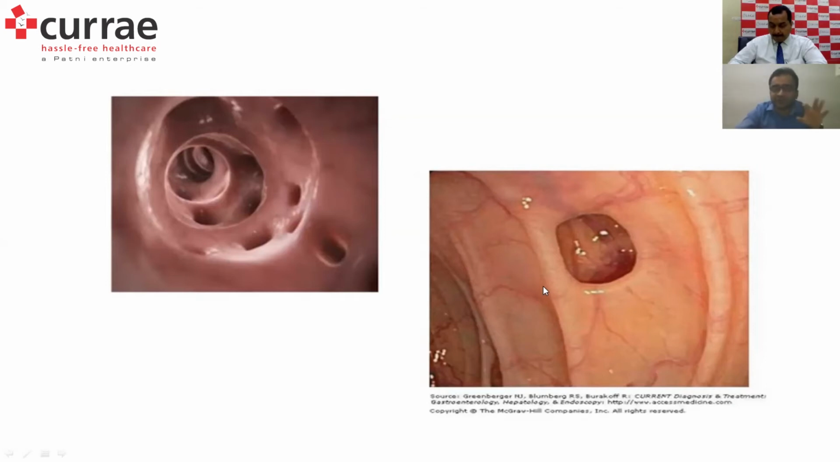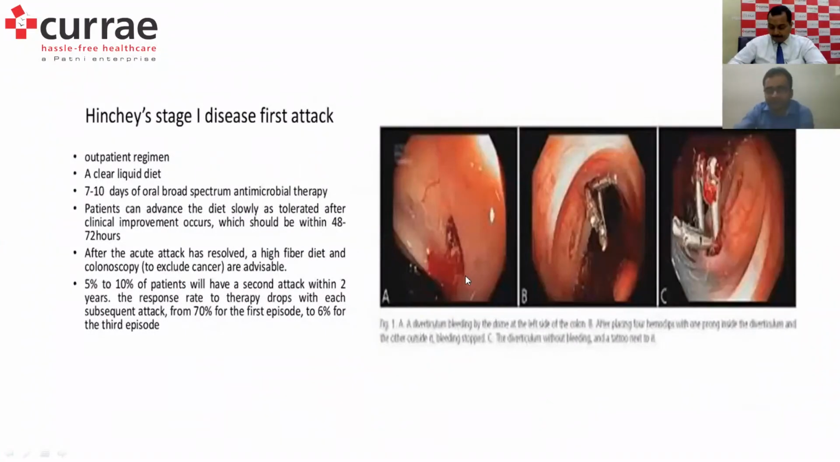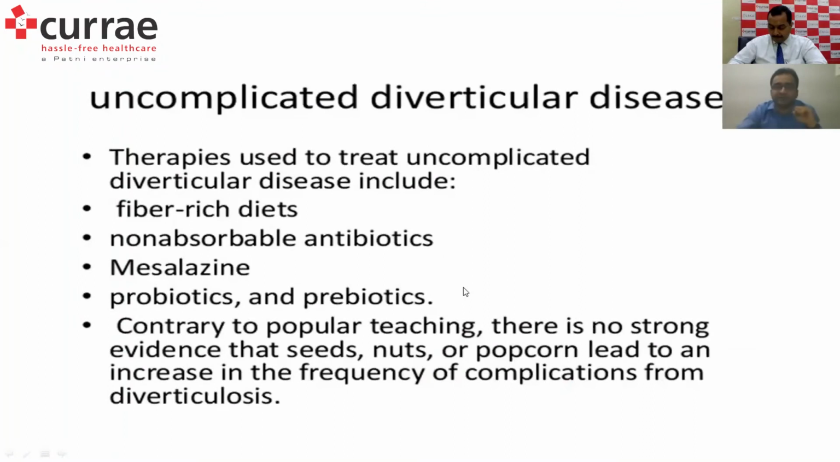But coming to the first part, the medical management, if it is uncomplicated diverticular disease, the therapy is usually fiber-rich diets and non-absorbable antibiotics. There is a role of mesalazine, but you usually don't start it because we do not know the end therapy. Diverticulosis is an acquired condition usually because of chronic constipation over many years. So mesalazine, some people use it, some people do not.